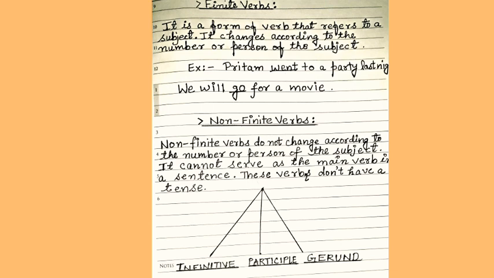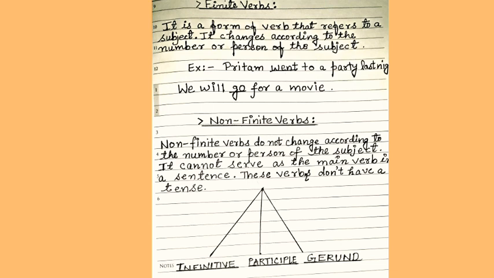Finite verb. It is a form of verb that refers to a subject. It changes according to the number or person of the subject. It can also be referred to as the main verb. Examples are Pritham went to a party last night. We will go for a movie. As you can see, these are the verbs which change according to the person or number of the subject.